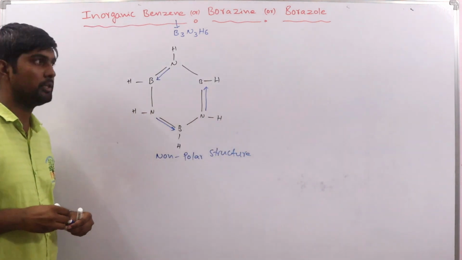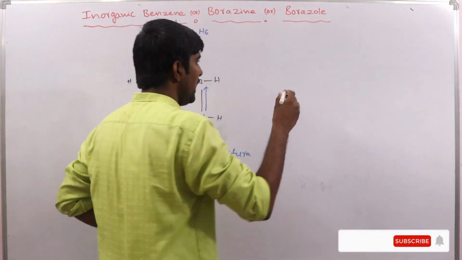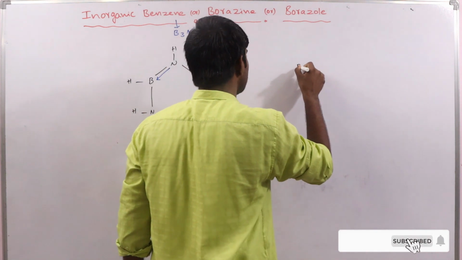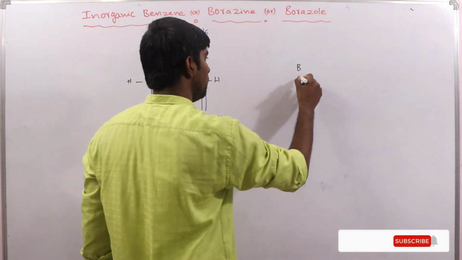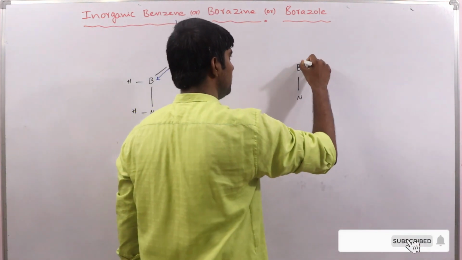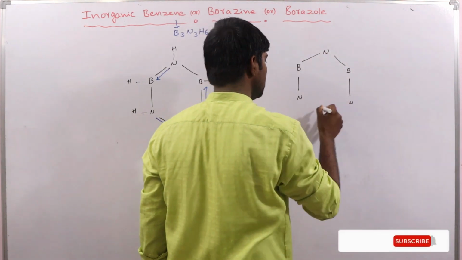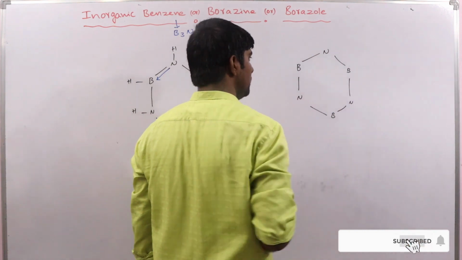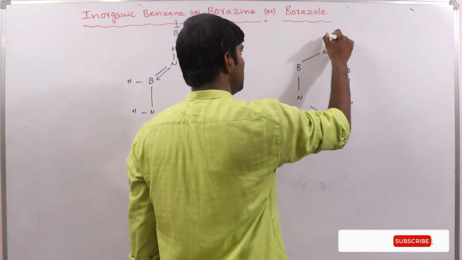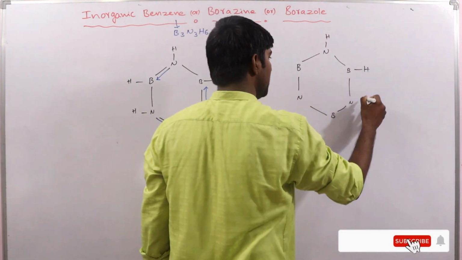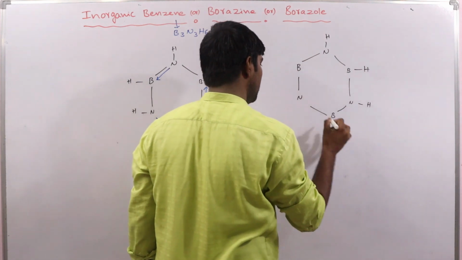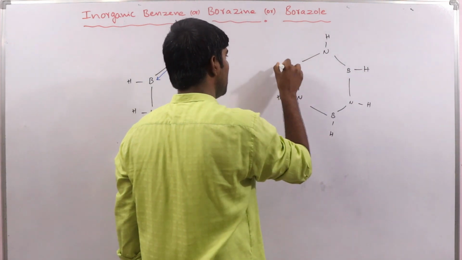And we have a polar structure for this one also. Boron, nitrogen, nitrogen, boron, nitrogen, boron. Same here, each atom is bonded to hydrogen.